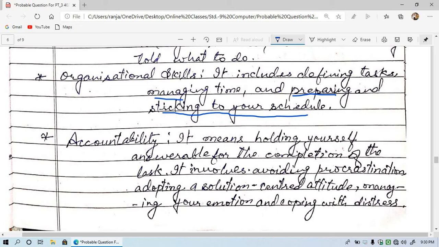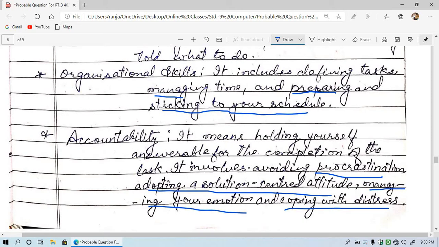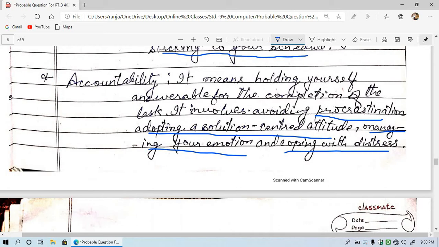Means it is a very wide term in which we need to avoid procrastination and then adopt a solution-centered attitude. Means you need to focus on your work and then manage emotions also, and then you have to manage your distress. These are the accountability.